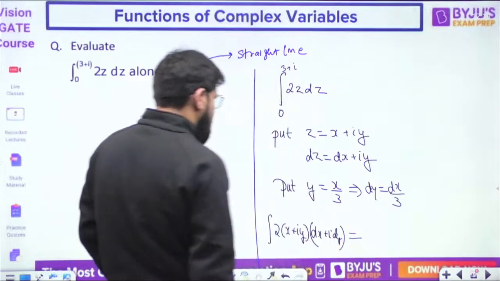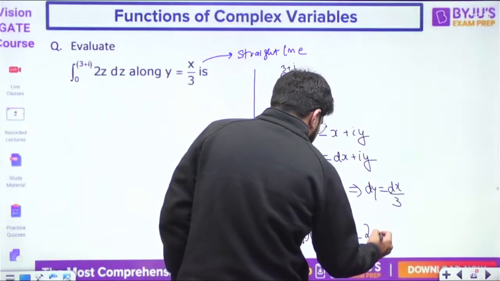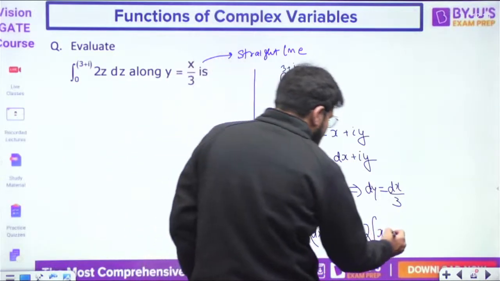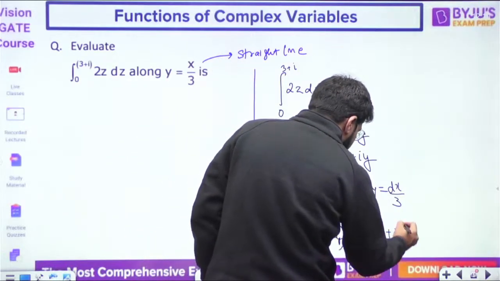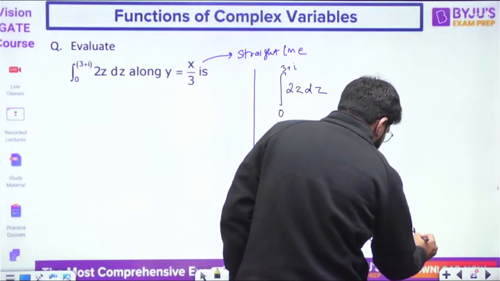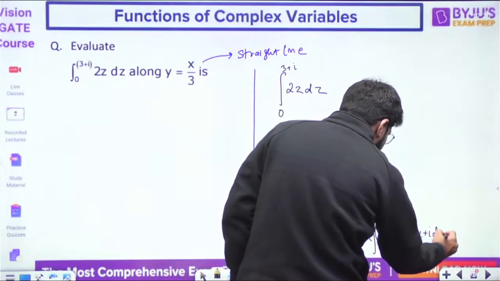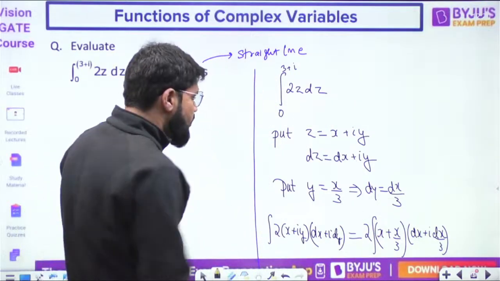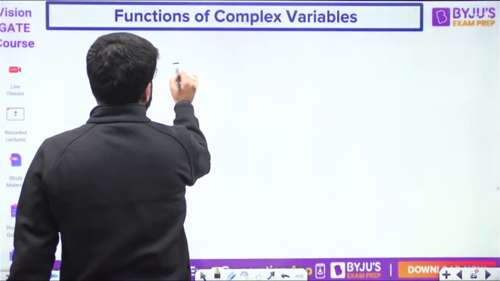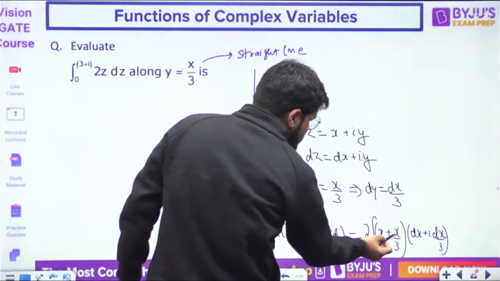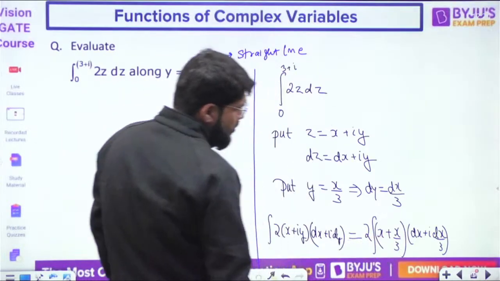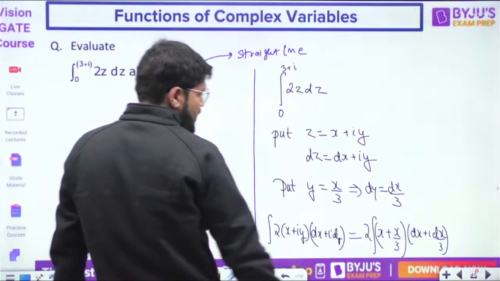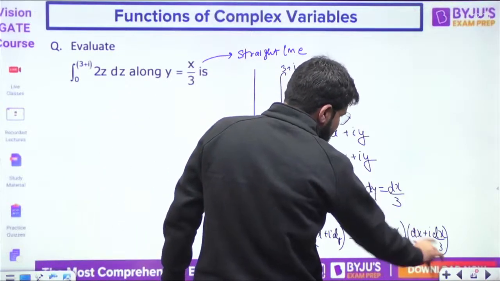Now put down the values. 2 is the constant, bahar likh liya. X plus iy, what is the value of y? X by 3 into dx plus I dy. Dy is also dx by 3. Now pay attention. What is this equal to? This is further equal to 2. Now देखो x common लिया तो 1 plus 1 by 3. Constant outside. Even if you take dx common, तो 1 plus that will be I by 3.